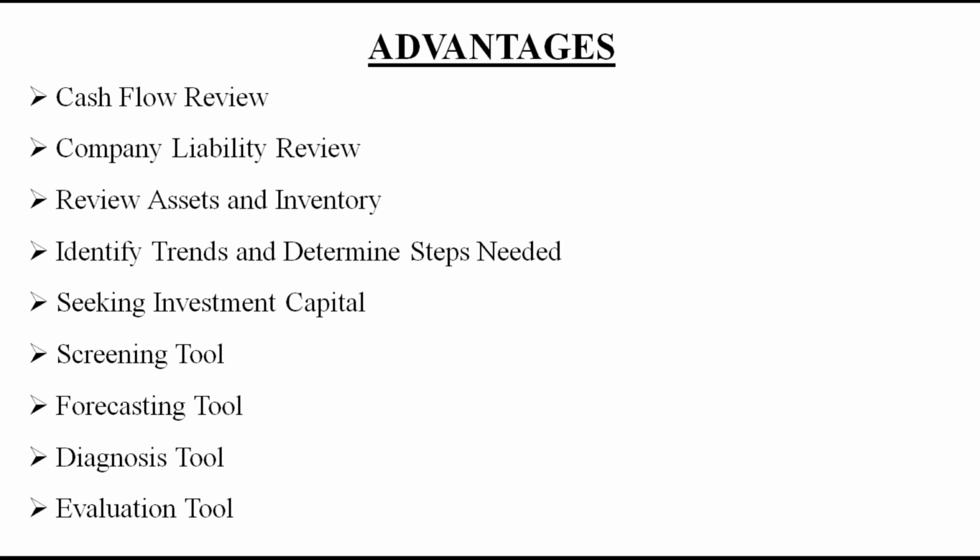Then company liability review. The financial statement shows the existing liabilities. These include business loans, lines of credit, credit cards, credit extended from vendors, accounts payable, etc. So a business owner who is planning to apply for a business expansion loan can look at the financial statements and determine if he or she needs to reduce existing liabilities before applying, and can do so. And lenders also look at the financial statement and consider the revenue, assets, and existing liabilities.